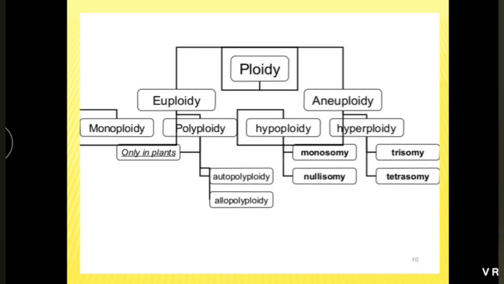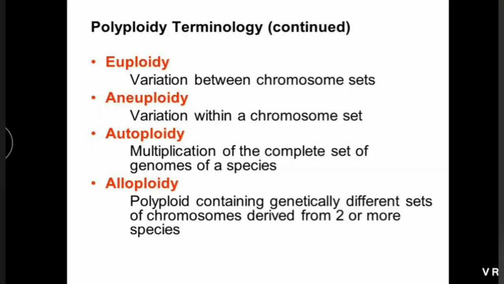Same chart is shown in detail. Euploidy, variation between chromosome sets. Aneuploidy, variation within the chromosome set. Autopolyploidy, multiplication of the complete set of genome of a species.